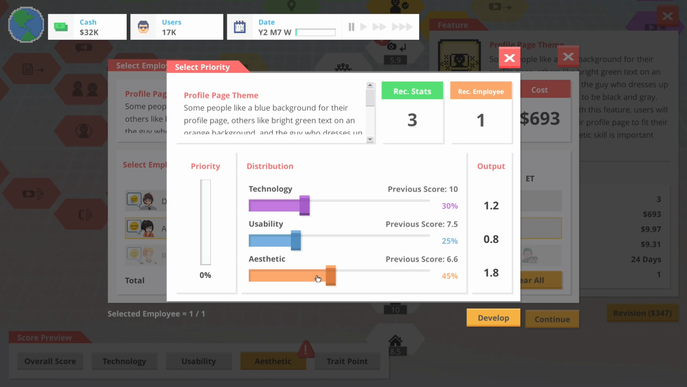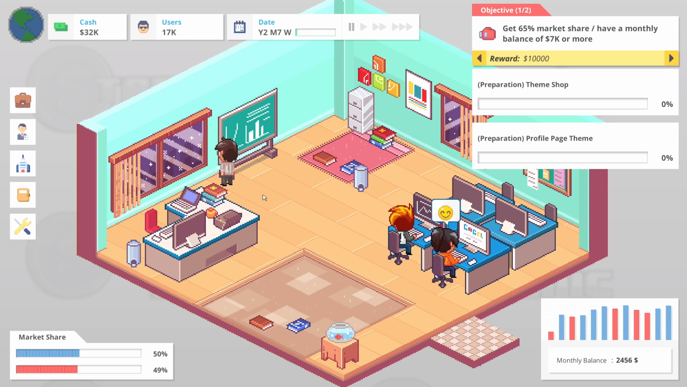And usability is not very good. So let's bring that down a little bit and bring that up a little bit. Bring you down a little bit. And let's just see if we can push that to a 1 there. So we'll develop that as well.